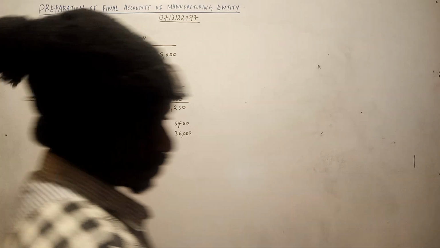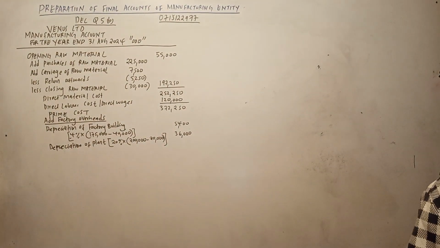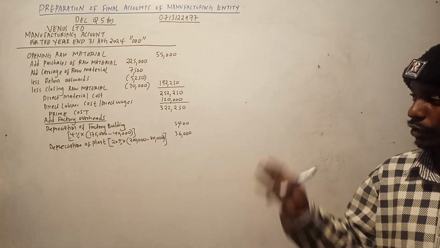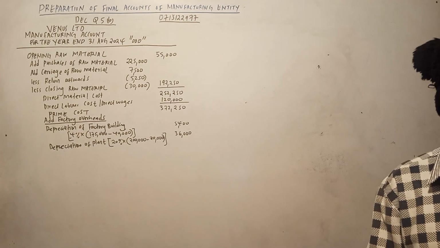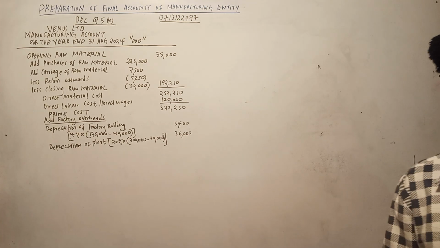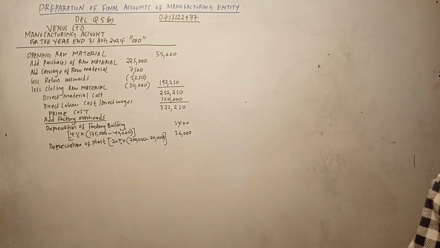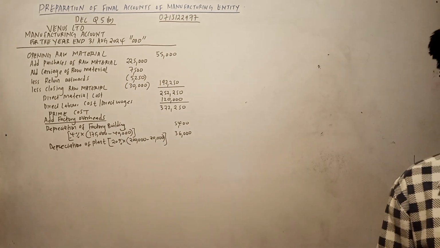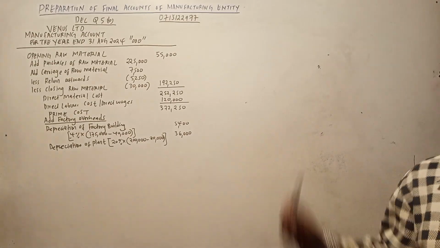So tuende kwa another additional information. First we want to complete additional information first, the one which relates to the factory. Now furniture and fitting we ignore because walituambia furniture and fitting relates to the office. So that one we ignore. That will be in the income statement. Now inventory for raw material, that one is fine. We shall do it later. Allowance for bad debts, that one will be on income statement, not manufacturing.